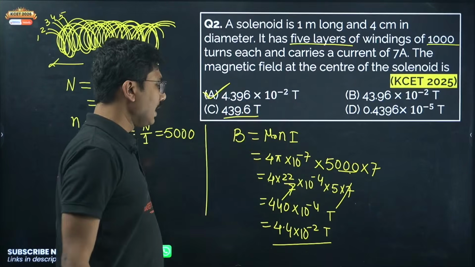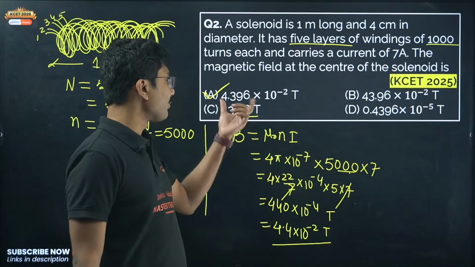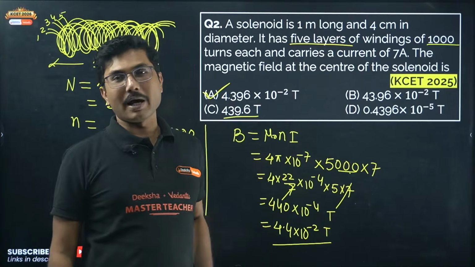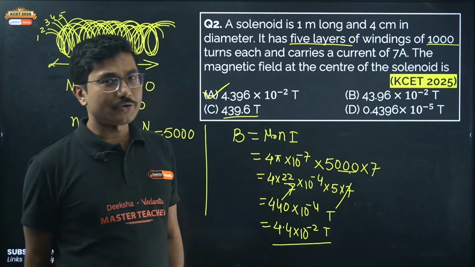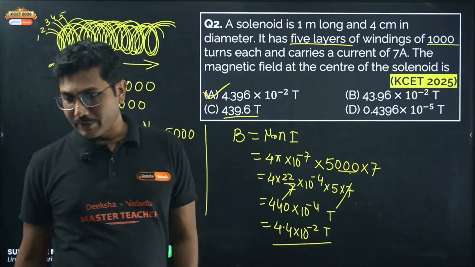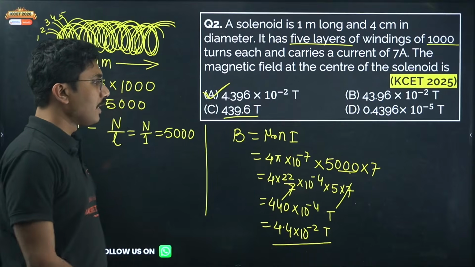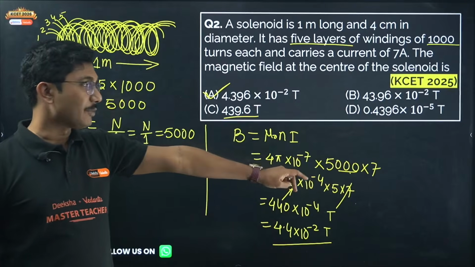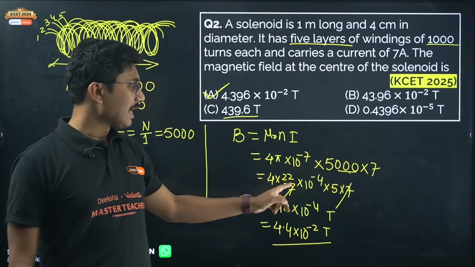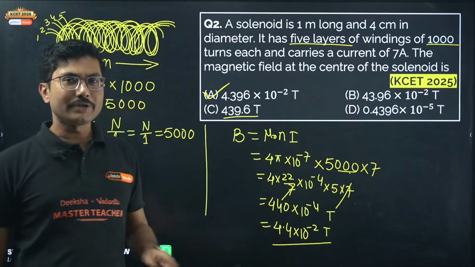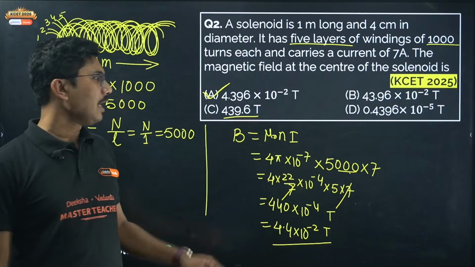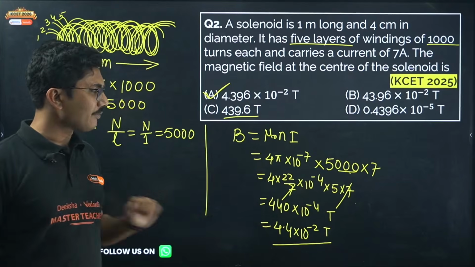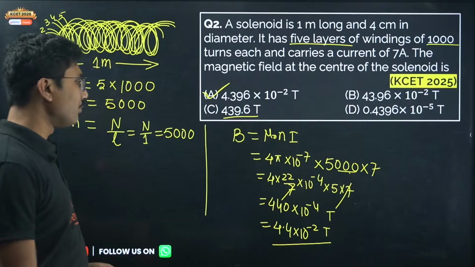Now you may say, sir, I have solved 4.4, and in the option 4.396 is given. Okay, you are welcome to use pi value 3.14 and try to solve it. It will take a longer time and a longer effort. So what we have done is we have taken the value as per the given data, because 7 ampere was given. We have smartly chosen 22 by 7, which is not the exact value of pi, but a close value of pi, and we have simplified the answer to be 4.4.